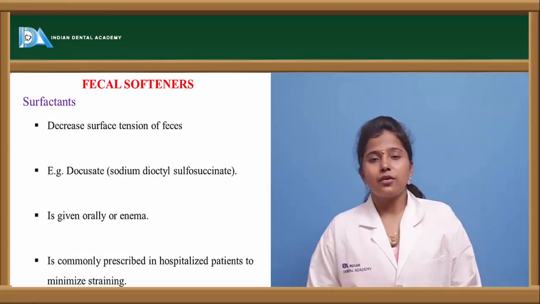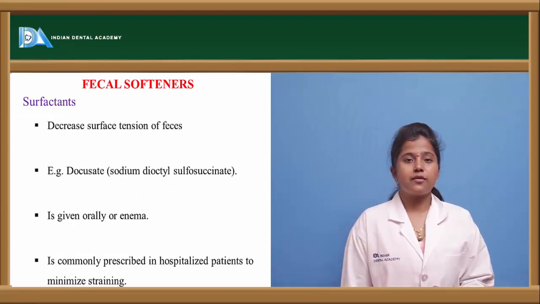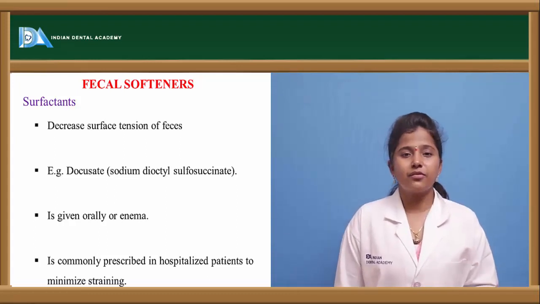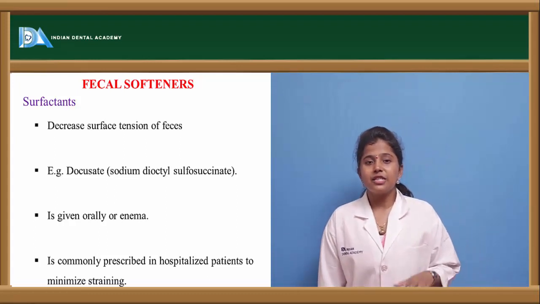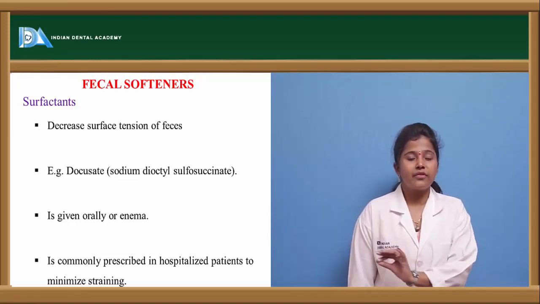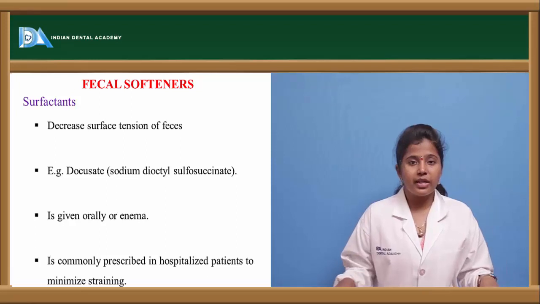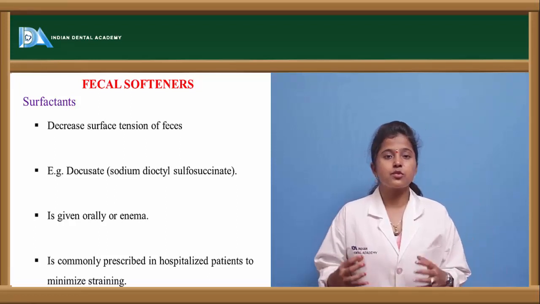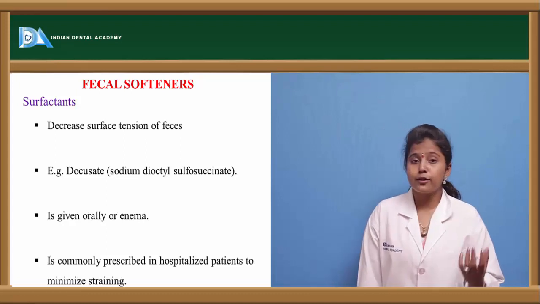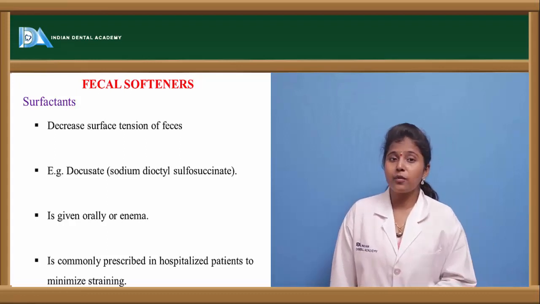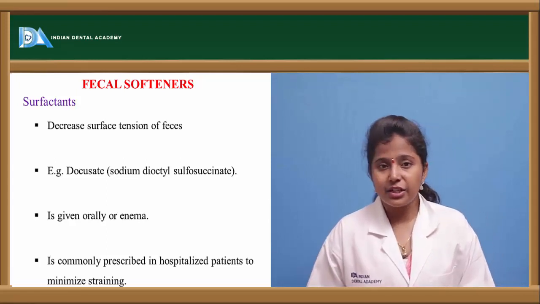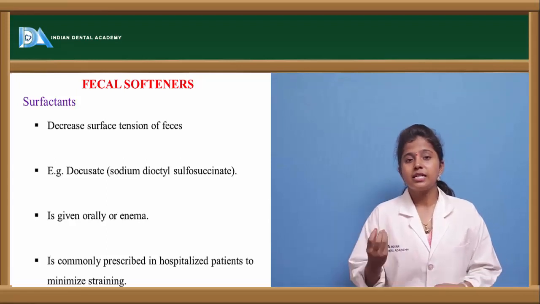The other category of drugs are fecal softeners or surface acting agents. So what are these drugs? Before that, what is surface tension? Surface tension is a tension which is created by the molecules on the surface of a liquid. On the surface of any liquid, if molecules are creating some sort of tension, then that is called surface tension. This occurs because of the attraction between the liquid molecules, and surface tension is caused mainly because of the surfactants.